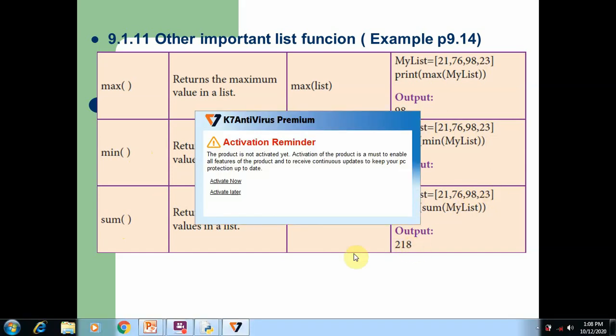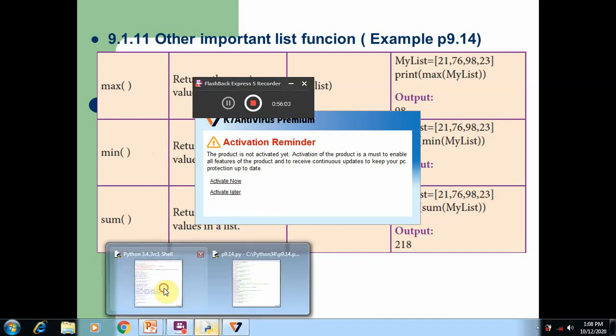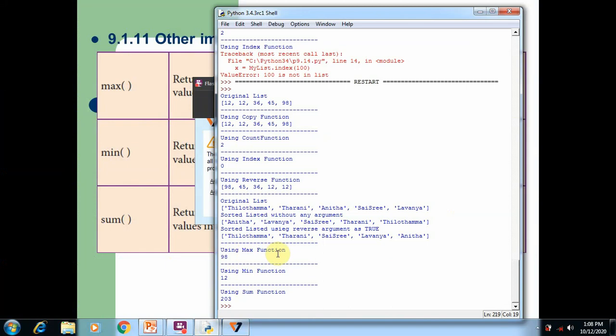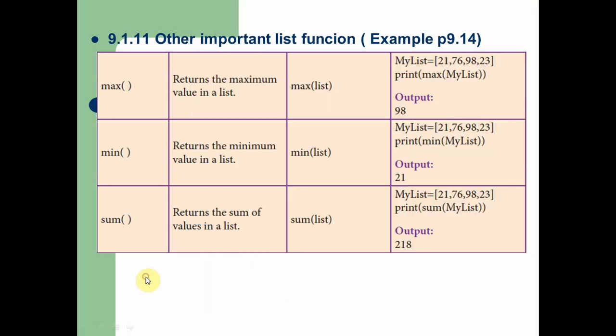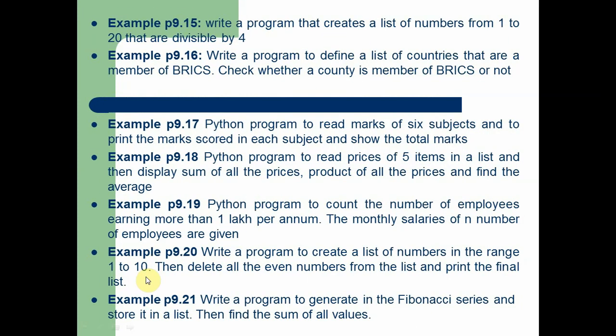So here in the program you can see, using the max function we try to find the maximum or biggest number from the list. In the original list the biggest number is 98, which was printed on the screen. Using the min function we find the smallest number in the list, that is 12, printed on the screen. The sum function adds all the elements and displays the sum value on the screen, that is 203. So this is how we use the sum function in the program.